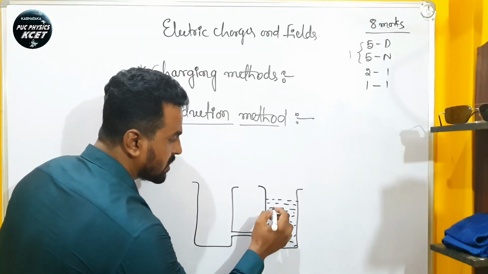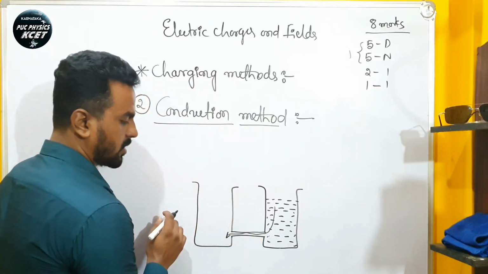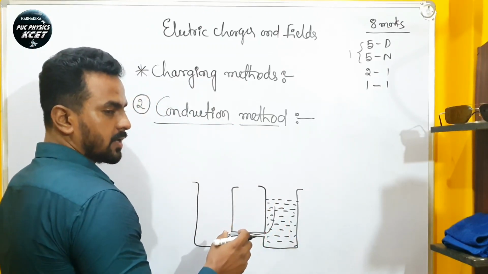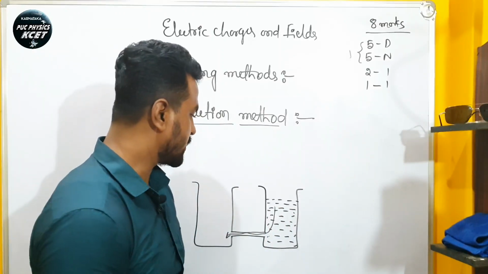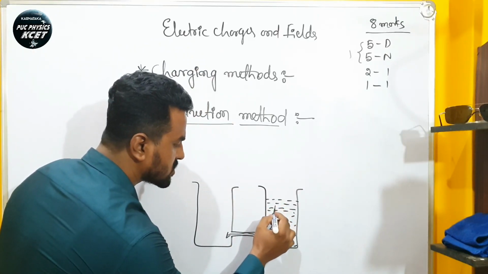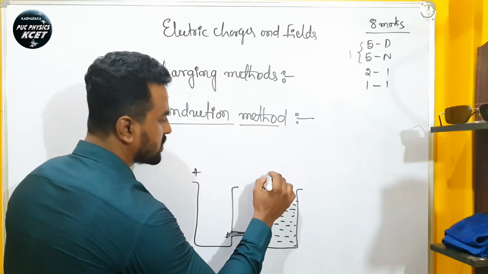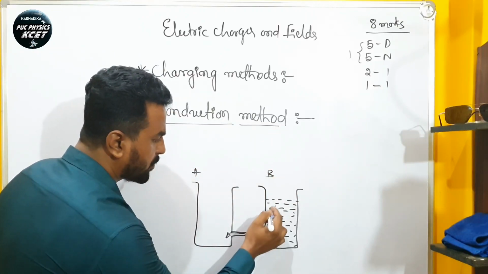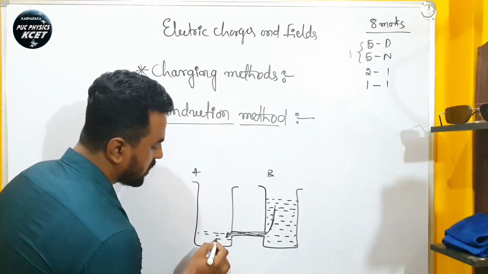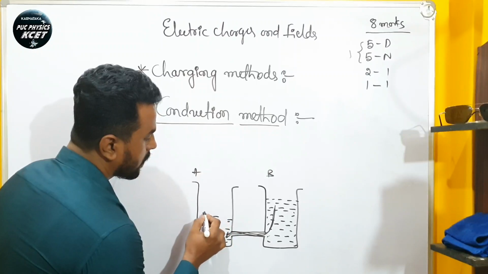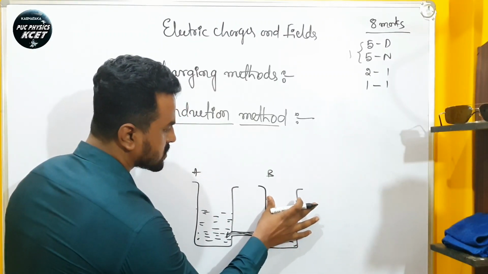Immediately, the water in this beaker started flowing through this pipe and reached this beaker. You know that water always flows from higher altitude to lower altitude. In the same way, the water started flowing from this beaker to this beaker. Let us consider this beaker as A and this beaker as B. Up to when will the water flow to this beaker? Once the levels are equal, the further flow of water is stopped.